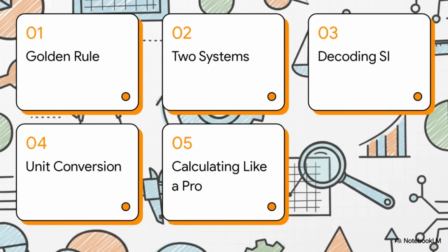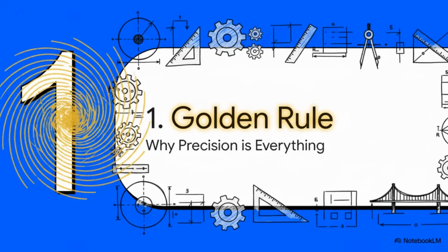So here's our roadmap. First, we'll cover the single most important rule in all of engineering. Then we're going to look at the two main dialects of measurement that you'll see out in the world. We'll spend some real time decoding the most common one, the SI system, and then learn how to translate between units. And finally, we'll go over the pro-level rules to make sure your calculations are always rock solid. So first up, let's get into what I call engineering's golden rule.